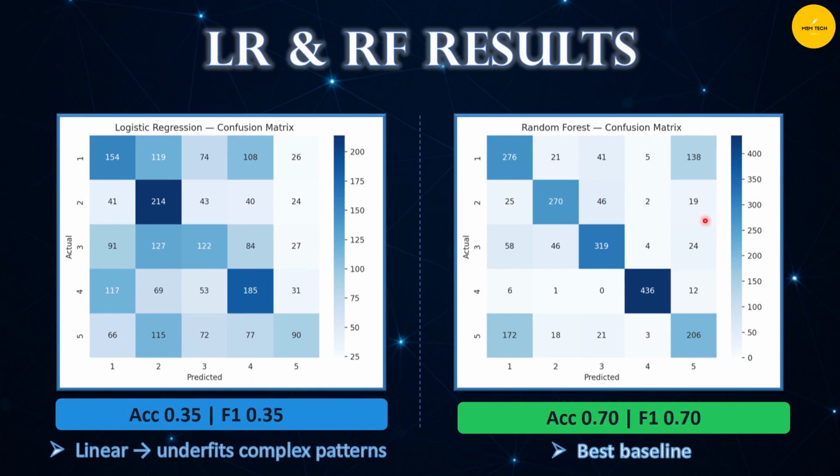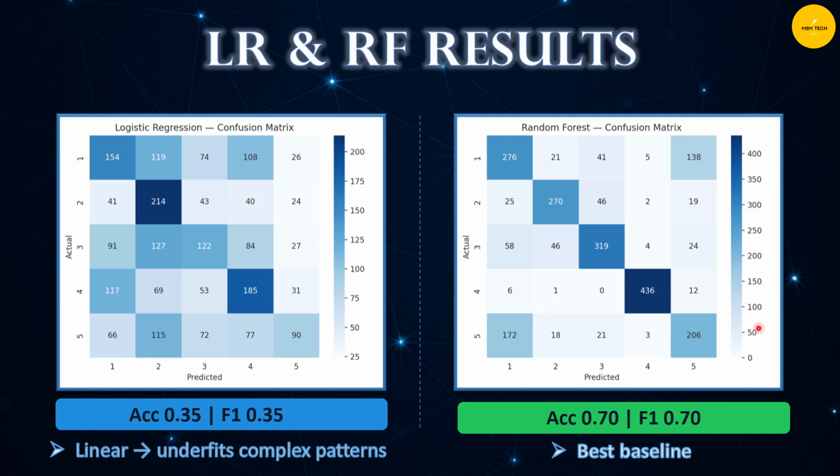And here are the results. On the left, you see results from logistic regression, and on the right, from random forest. From now on, I'll call this LR. LR accuracy is only about 35%. This tells us that linear models really struggle here. It underfits and fails to capture the complex relationships in IoT traffic data.